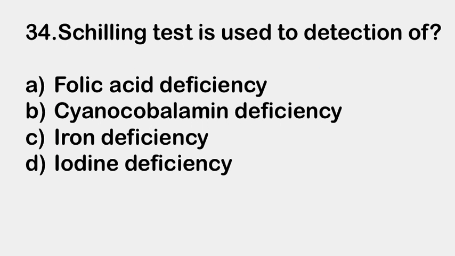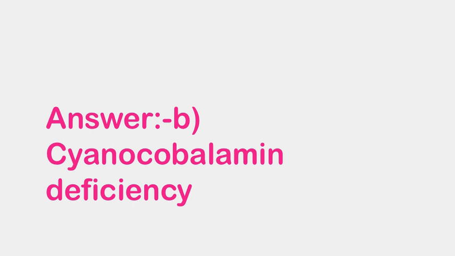Next question. Schilling test is used for detection of A. Folic acid deficiency, B. Cyanocobalamin deficiency, C. Iron deficiency, and D. Iodine deficiency. Right answer is B. Cyanocobalamin deficiency. Schilling test is used for detection of cyanocobalamin deficiency.